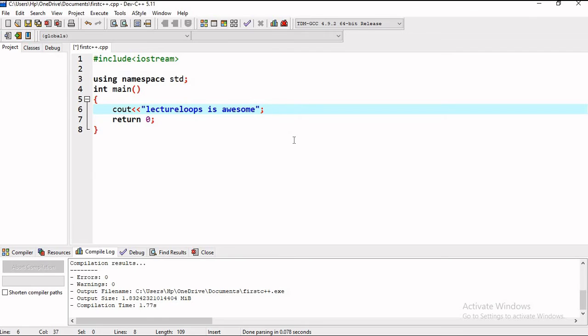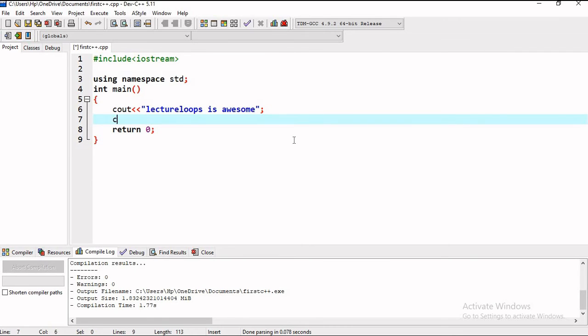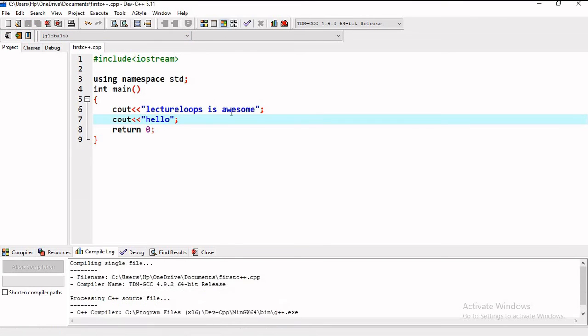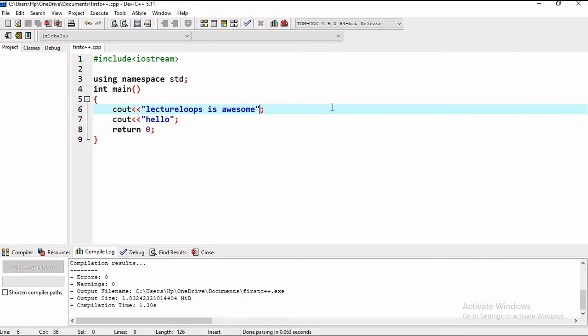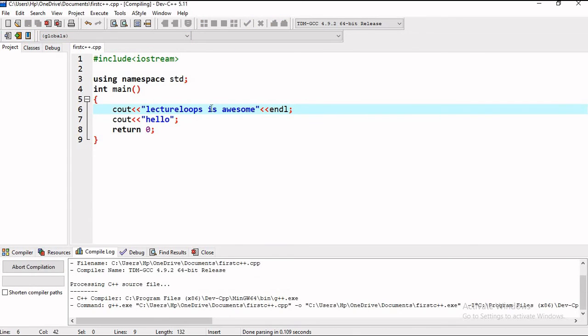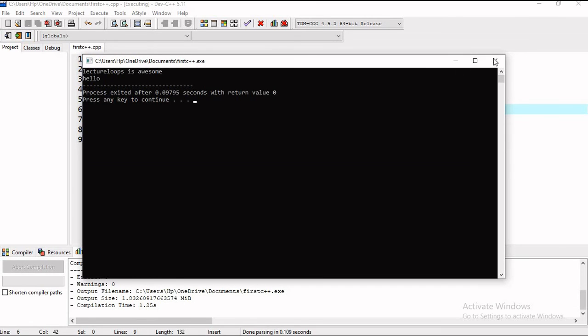Yes. Now suppose you want to print another message like this: "Hello", and then put a semicolon. Then what happens? Let's see. Yes, you can see there is no space, and hello is printed just where the first statement ended. If you want to print it on the next line, then you can put this endl, and then you can see that now it is printed on the next line.